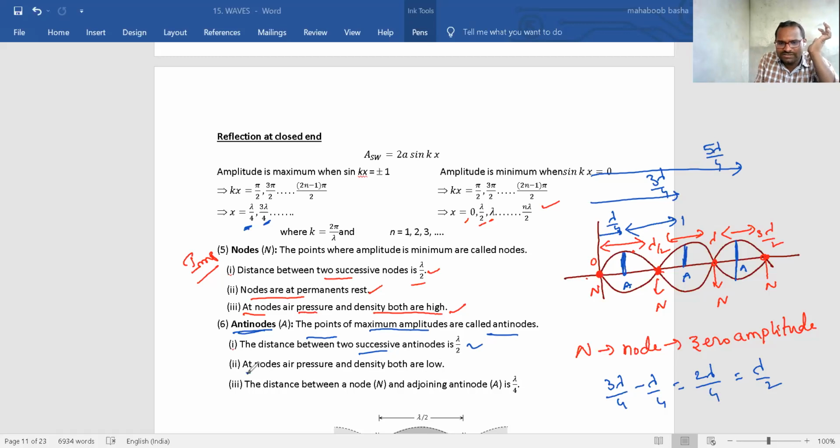Now at these antinodes, air pressure and density are very low. One more point: this is a node, this is an antinode. What is the distance between these two? This distance is lambda by 4. Yes, this point you need to remember.